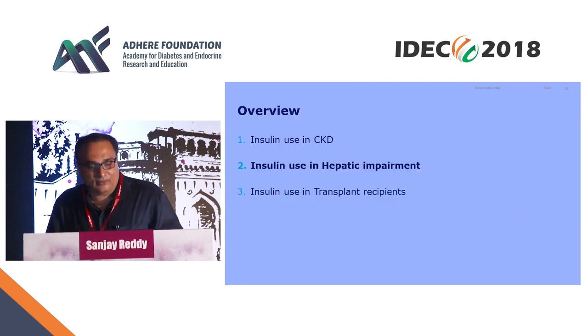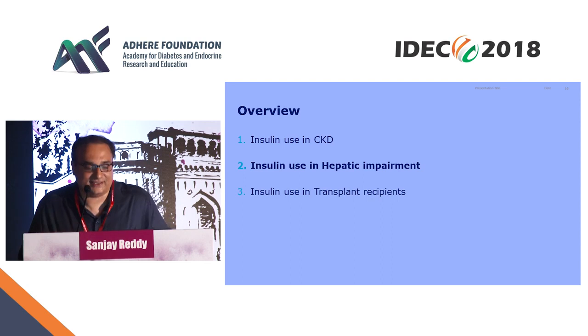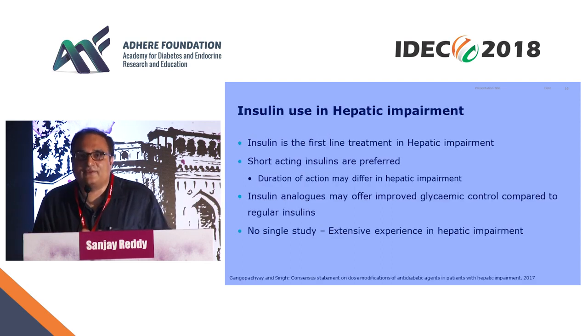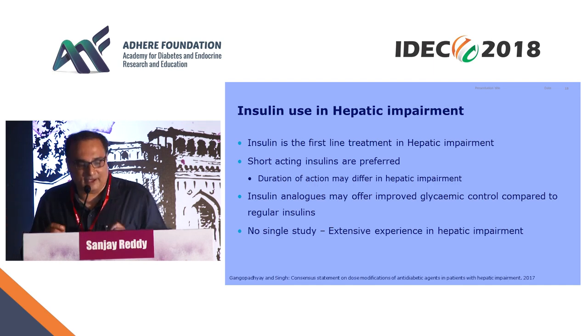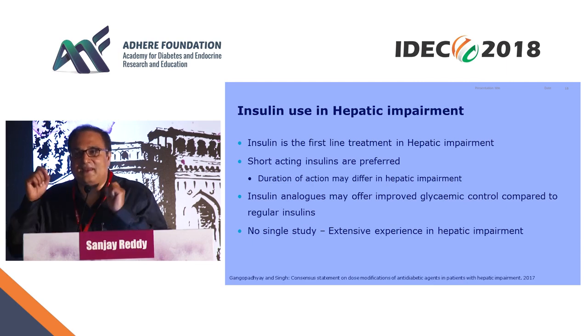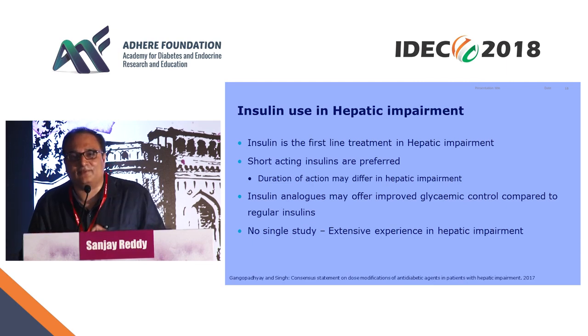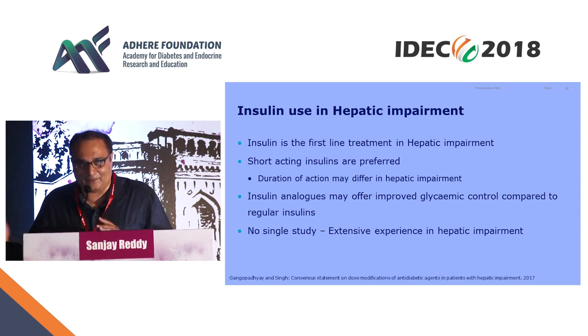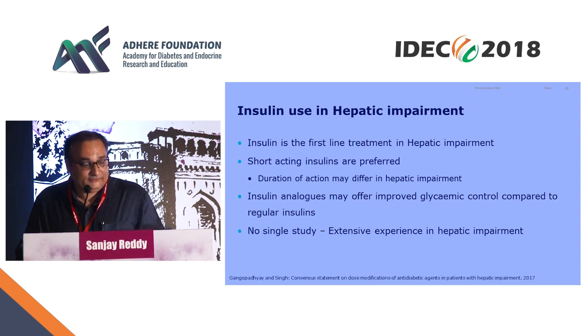In hepatic impairment, I won't go into details. I'll skip a few slides so we can have more discussion. Insulin is the first line of treatment. Use short-acting insulin because both hypo and hyperglycemia occur in hepatic impairment. And because of decreased appetite and excessive abdominal symptoms, it is preferable to give the short-acting insulin after the meal too, if he has taken the meal, which is a practical point to keep in mind.